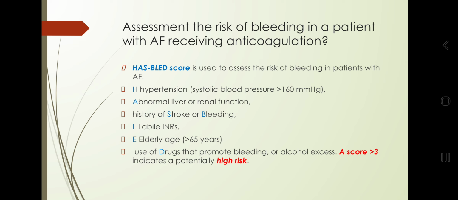Also, you have to assess the risk of bleeding. For patients receiving anticoagulation, we are using the HAS-BLED score. Every item will take 1 point also. H for hypertension, A for abnormal liver or renal function, any history of stroke or bleeding, labile INR, elderly age more than 65, or patients taking drugs that promote bleeding and alcohol excess. Score of 3 or more equals a high risk patient.